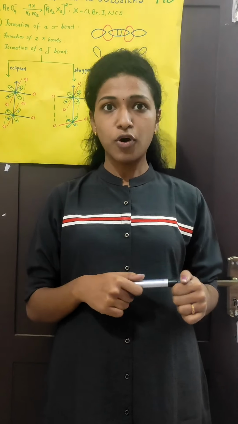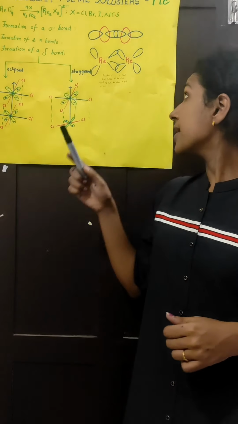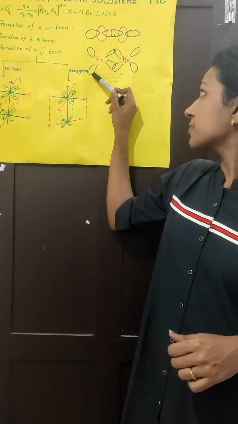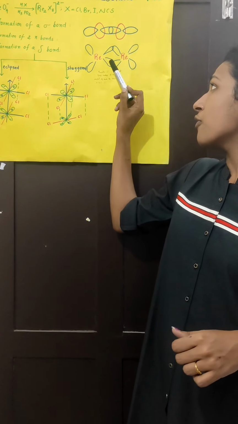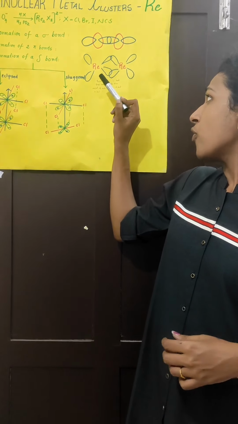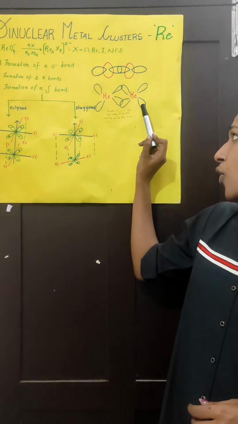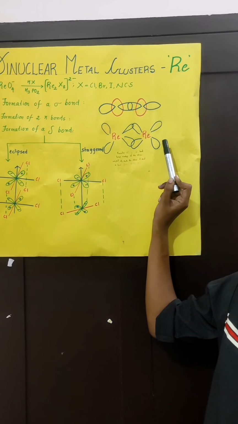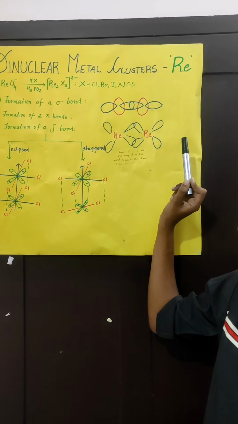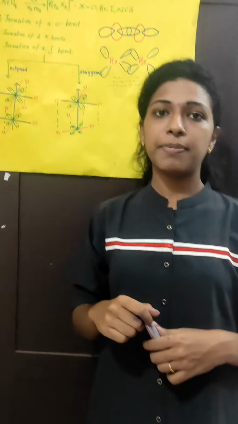Totally 2 pi bonds are formed, as represented by this figure. This is the formation of a pi bond from overlap of the dxz orbital of each rhenium atom. A second pi bond is formed in the yz plane. Thus, one sigma bond and 2 pi bonds are formed.